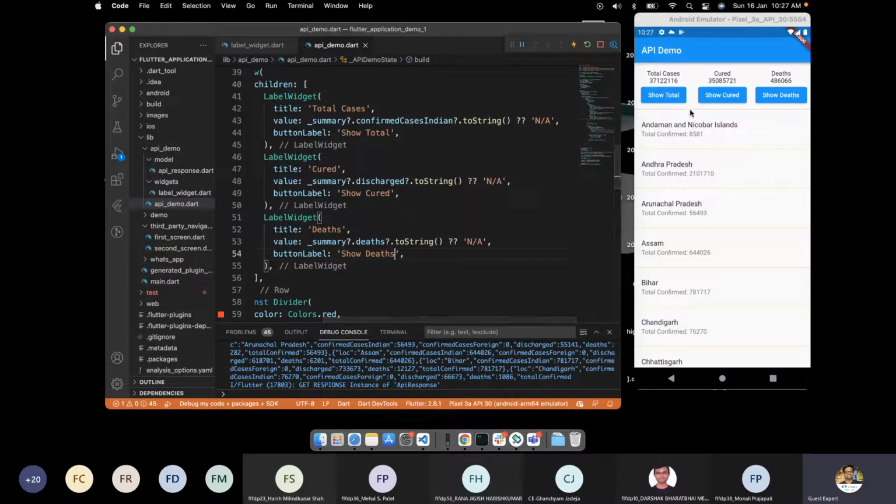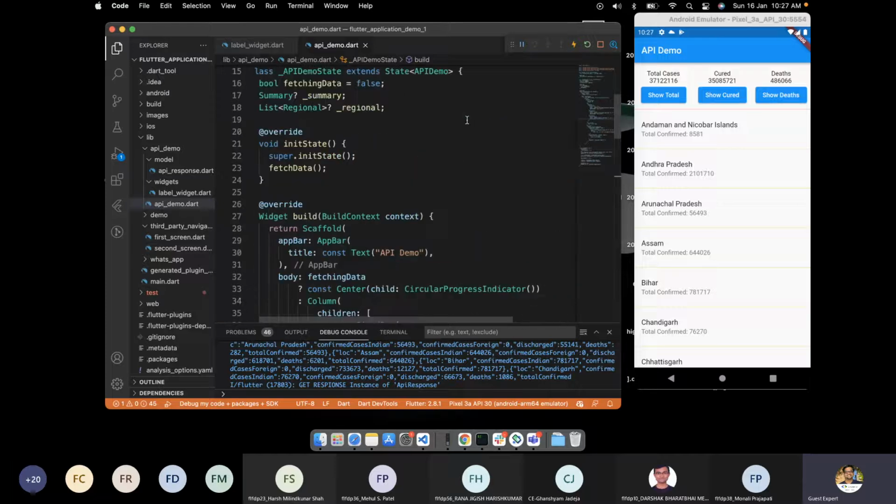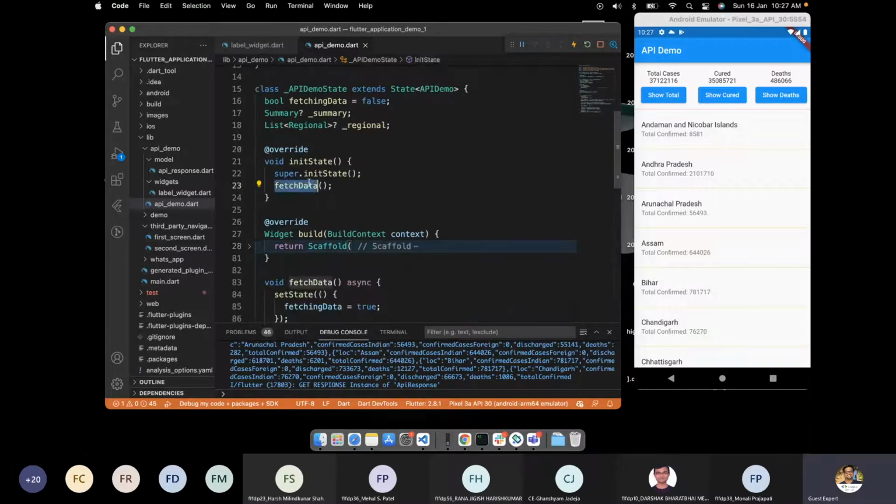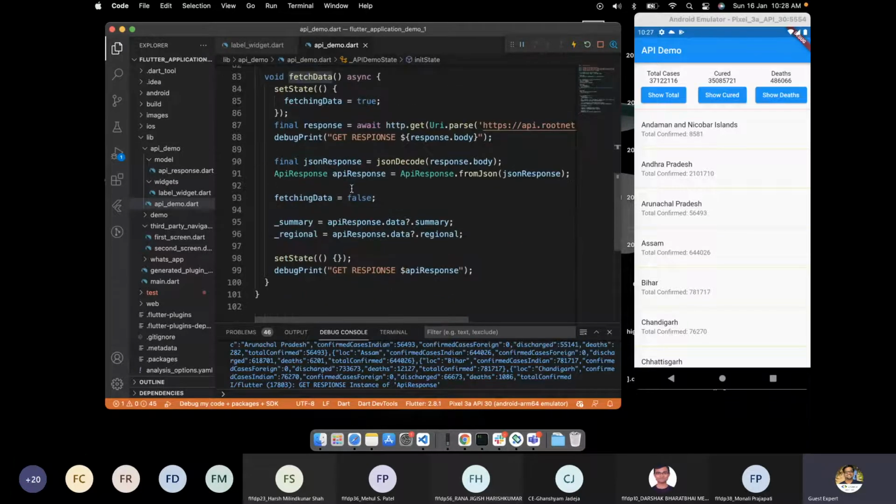As soon as our application starts, we call a method called fetch data. Fetch data fetches the data and puts it in respective variables, summary and regional. From that, we show this list view and this data.